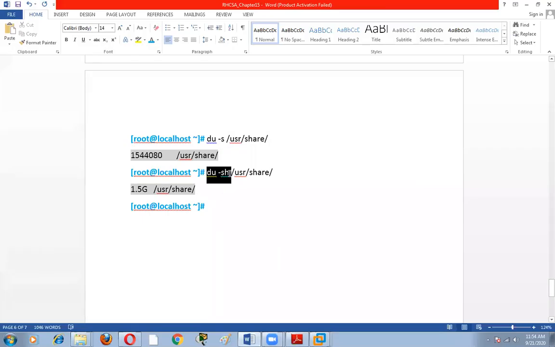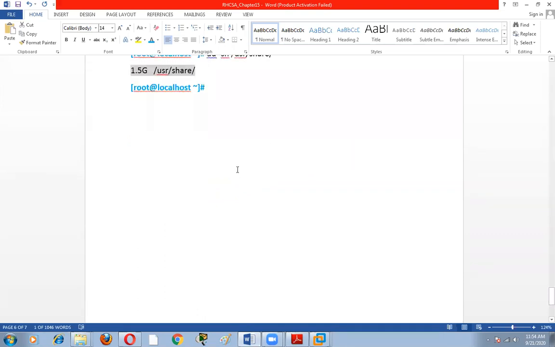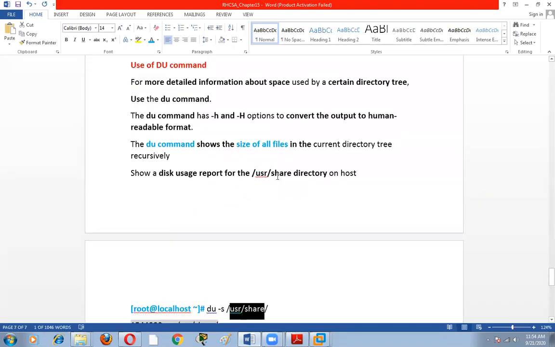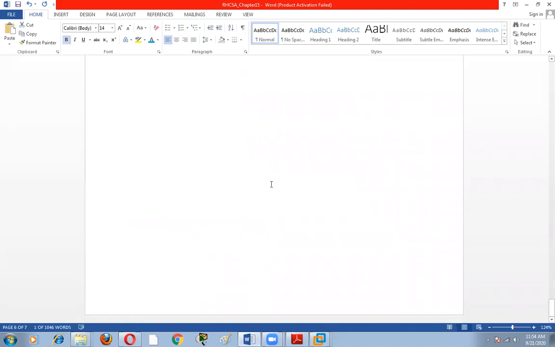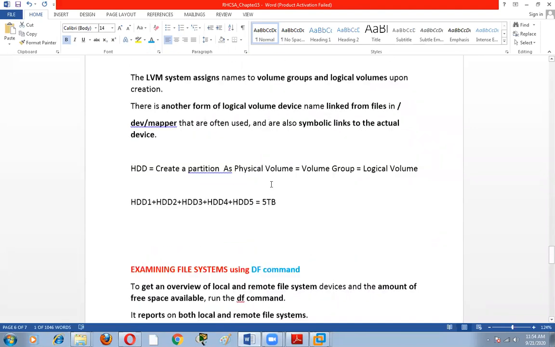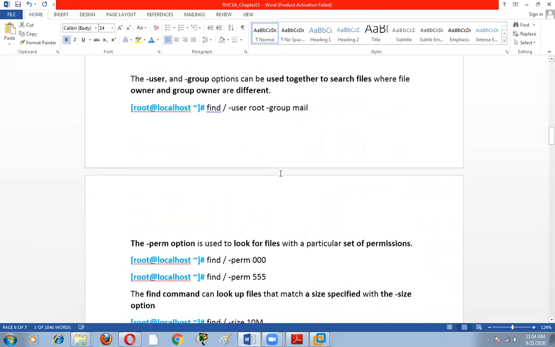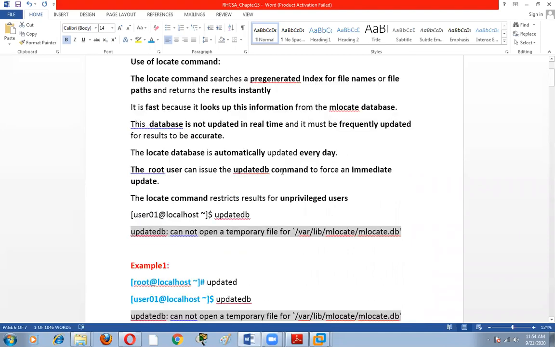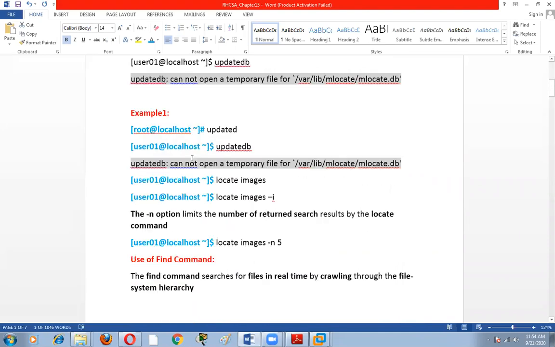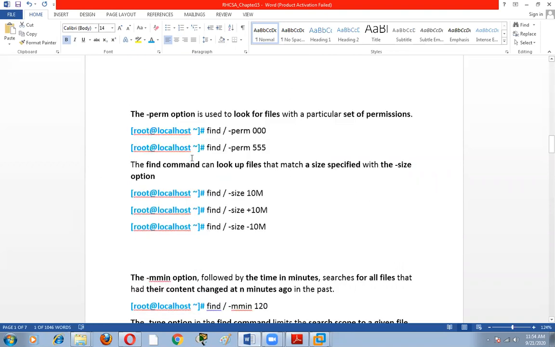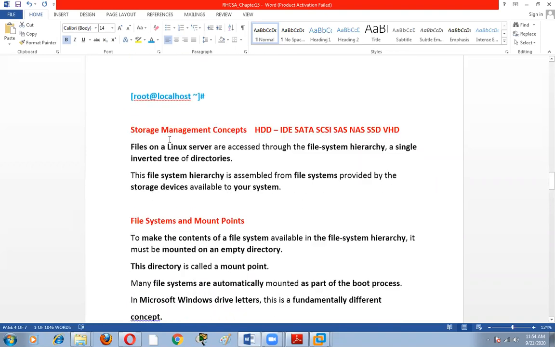So like this, we can check /usr/share. We can check the size. This is the use of this particular command. So in this chapter, I will tell you about these options. So I will discuss from here.